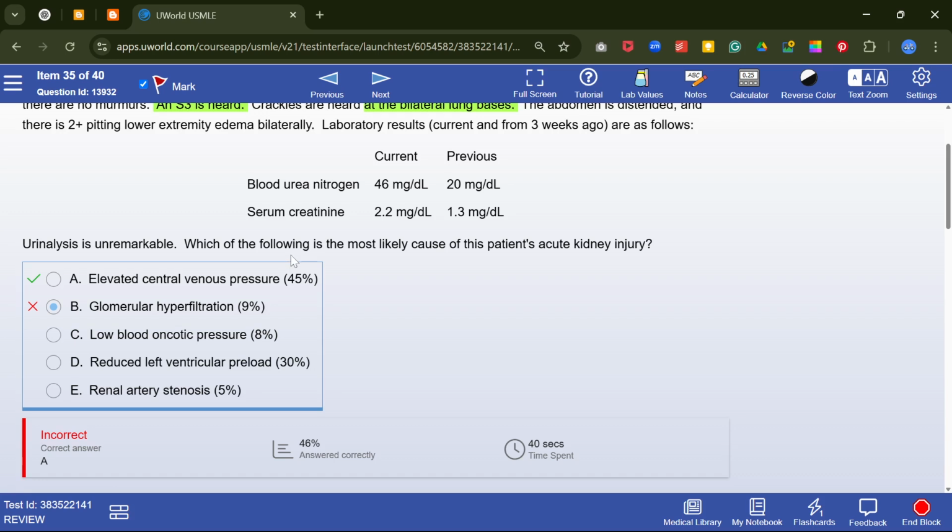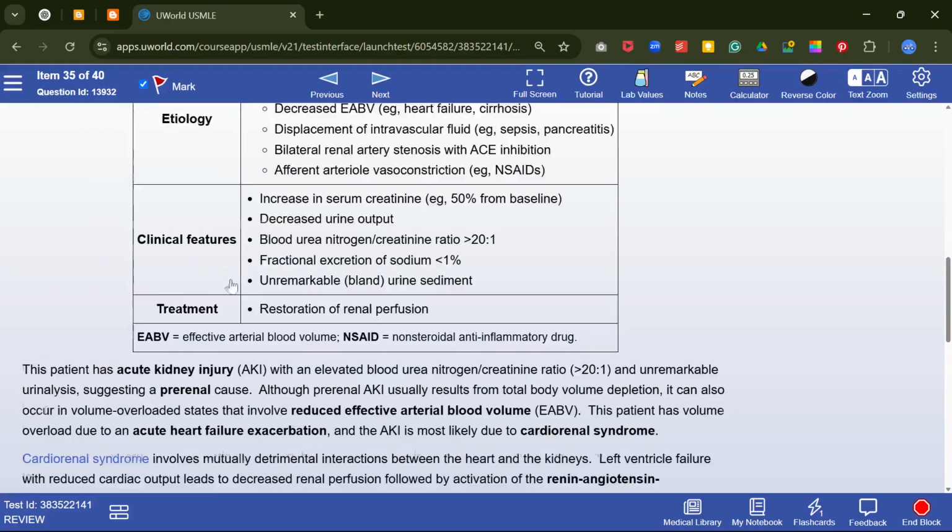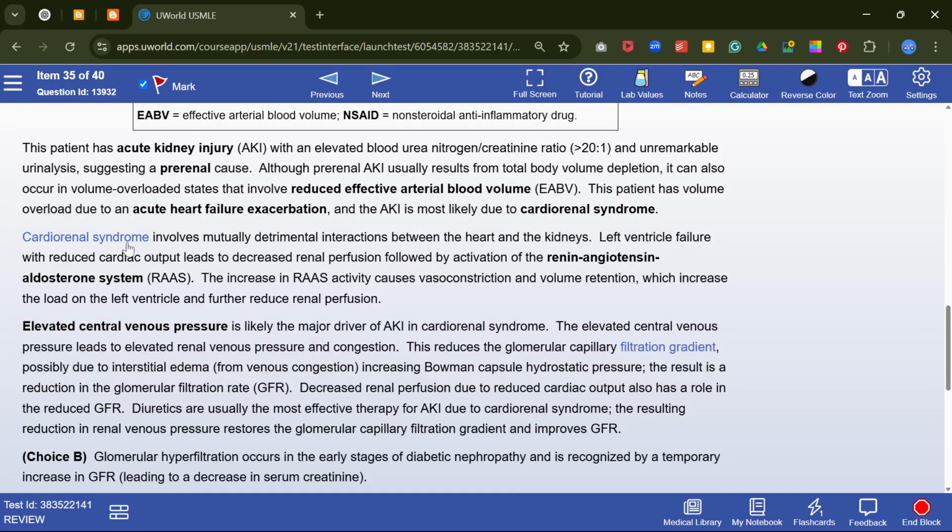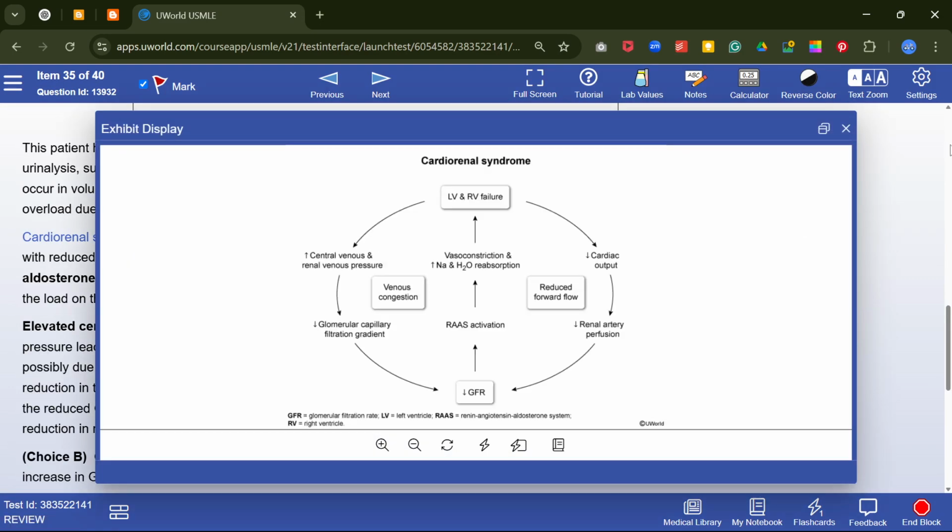Which of the following is the most likely cause of this patient's acute kidney injury? It is due to elevated central venous pressure. This is cardiorenal syndrome. In cardiorenal syndrome, left and right ventricular failure decreases cardiac output, decreases renal artery perfusion, and decreases GFR, increasing RAS activity, vasoconstriction, and sodium and water reabsorption, which causes further left and right ventricular failure.